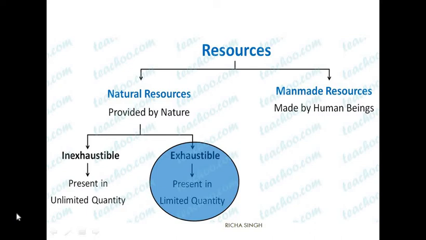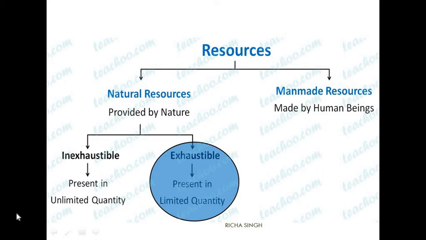Then these natural resources can be categorized into inexhaustible resources or exhaustible resources. So what is the difference between the two? Exhaustible means they may finish at a period of time. They are present in limited quantities.